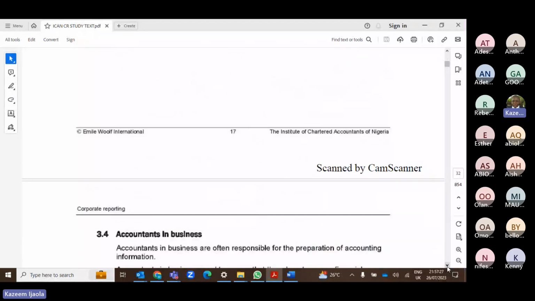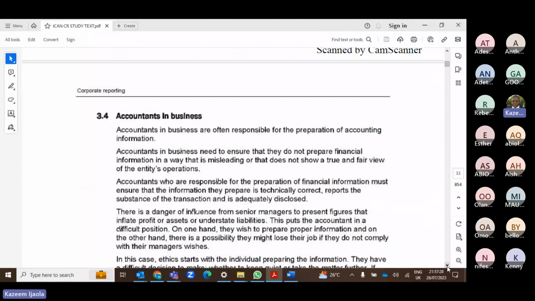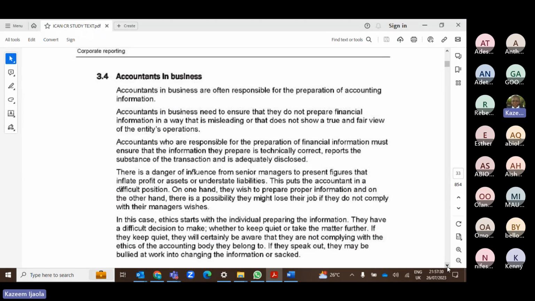There is one more principle that I need to show you: accountant in business and accountant in practice. Note that there are two different things. When we say accountant in business, these are the accountants that are in paid employment, e.g. CFO, compliance manager, internal audit manager, all those big titles. Those accountants working for a company, receiving salary every month, are the accountants in business.